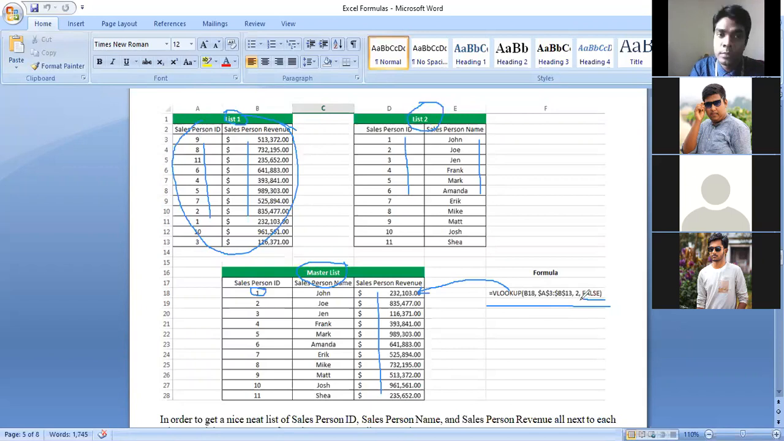Whatever the information available in the second column, I would like to copy that column. So this is column number 1. This is column number 2. I would like to copy the value of column number 2. And what type of match would I like to do? Exact match or partial match? I would like to do exact match. For exact match, it is false. For partial match, it is true. So this is the formula.